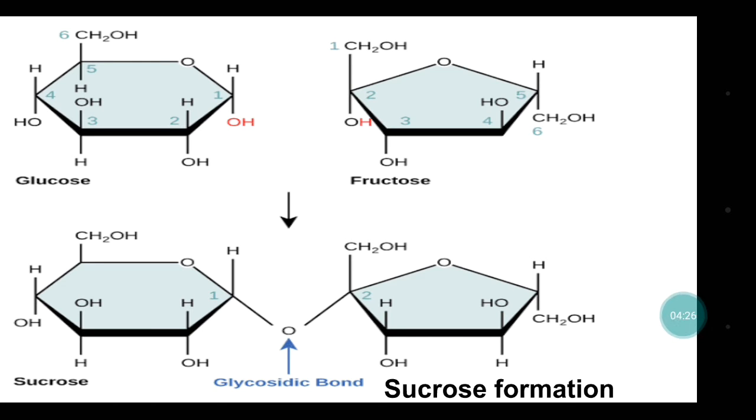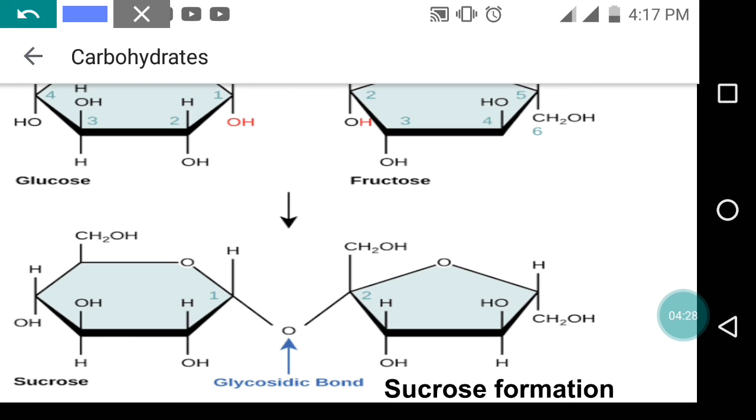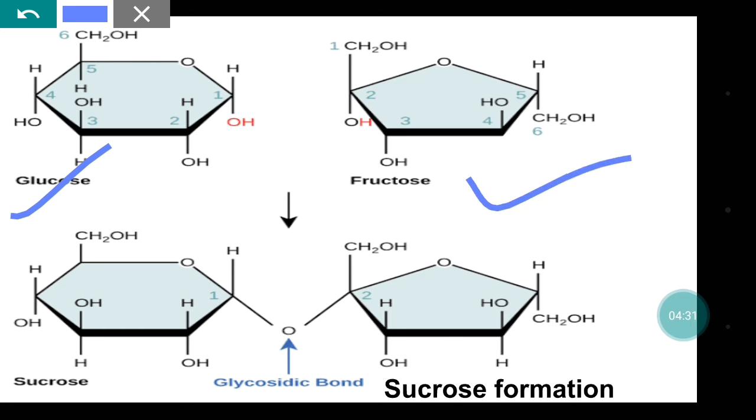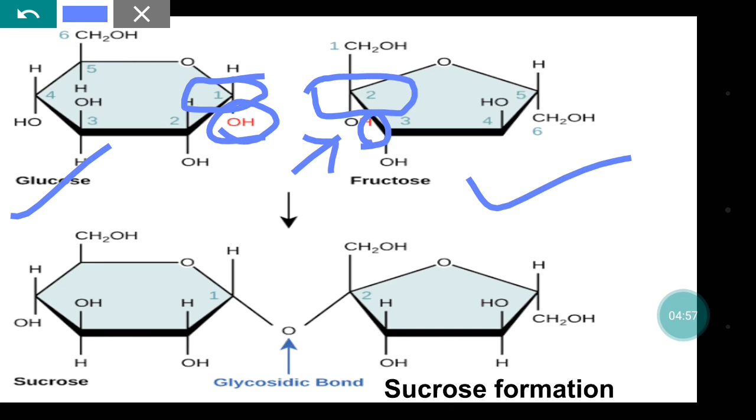Now here you can see how sucrose is forming. So this one is glucose, this is fructose. Here carbon number 1, that is anomeric carbon, and carbon number 2 of fructose, both of these will release, you can see in the red mark, hydroxyl group and one hydrogen from here. These will get removed as an H2O molecule and this oxygen that is remaining here will form the glycosidic bond.